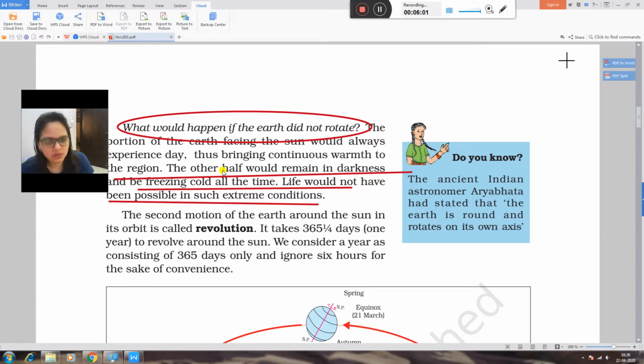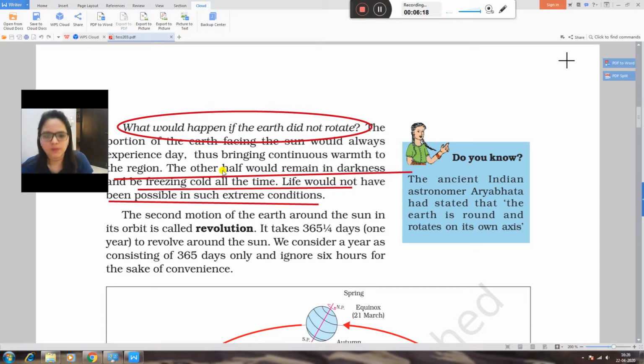In these conditions, when one part of the earth always receives heat, and the second part does not receive heat and becomes freezing, life on the earth would not survive.